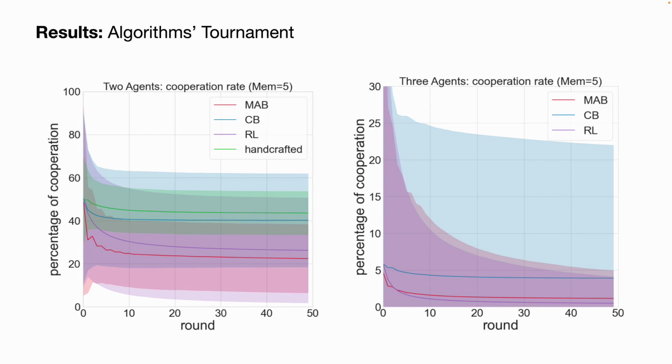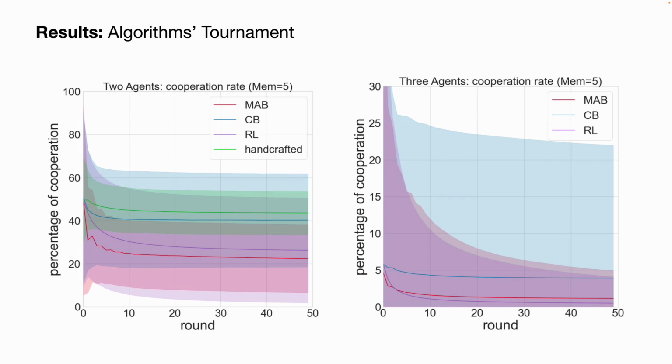Shown on the left, you have the two-agent scenario, where if you were to randomly pick an agent from the agent pool of that algorithm's class, what would be the percentage of cooperation overall? We see that the bandit algorithm seems to be the least cooperative, while the contextual bandit algorithm appears to be the most cooperative class among the three intelligent, online learning agents. But this is not the case when we are dealing with three agents.